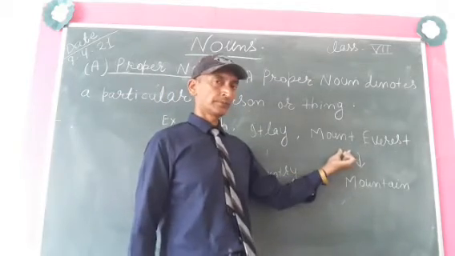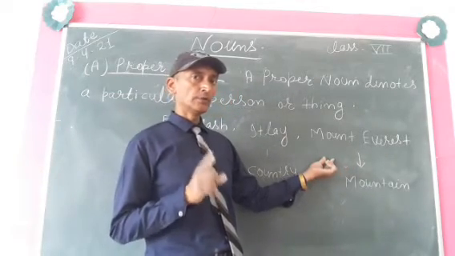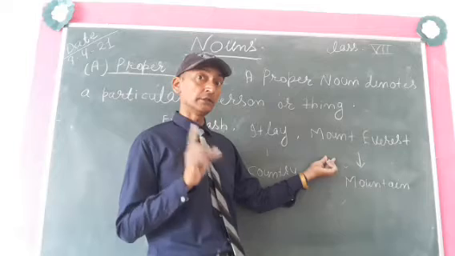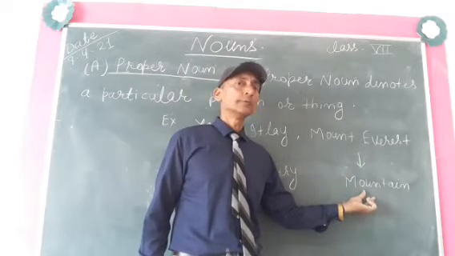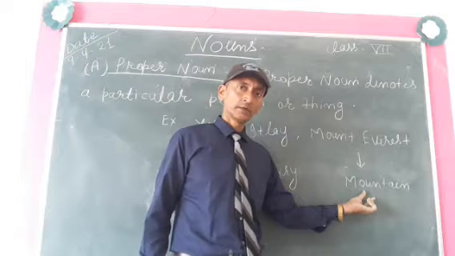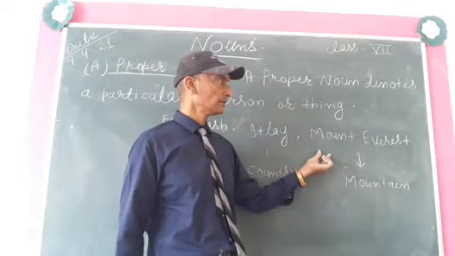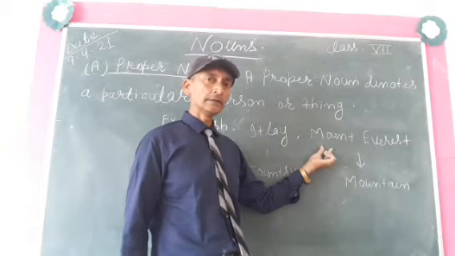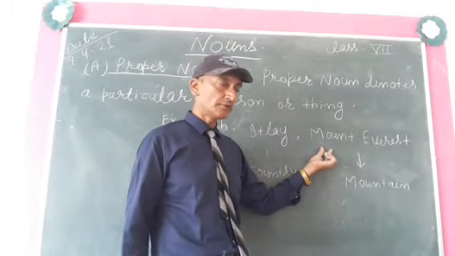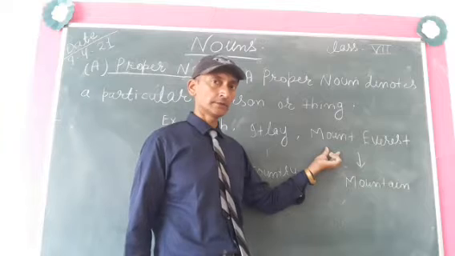Mount Everest. In this world, only one Mount Everest is there. Only one. So many mountains are out there, but only one mountain, and the name of that particular mountain is Mount Everest.